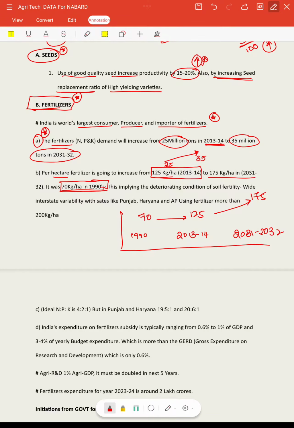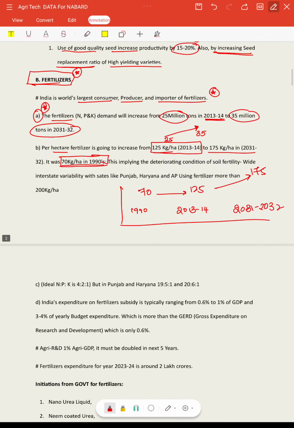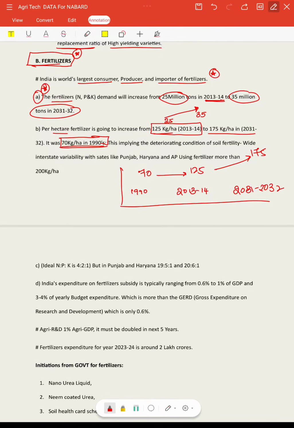We also need to see this as a big problem, because when we talk about fertilizer subsidy in terms of numbers, then we'll understand, right? And this variation in fertilizer use also depends on the state, right?